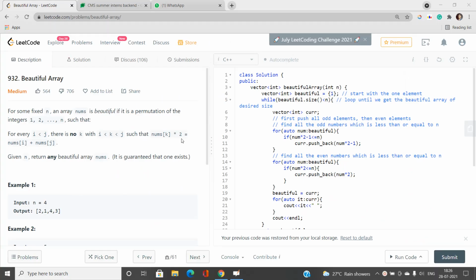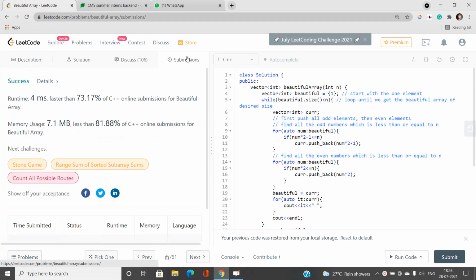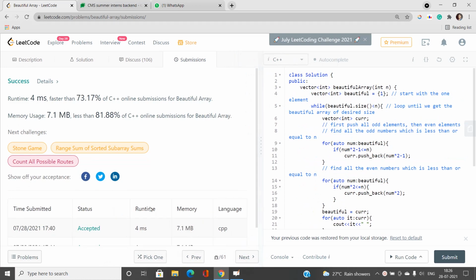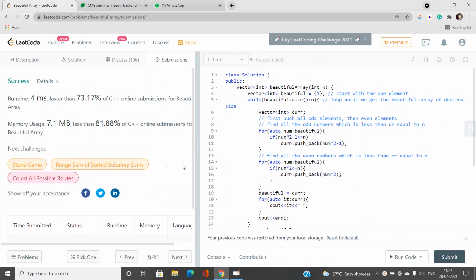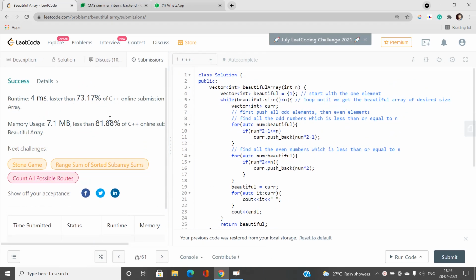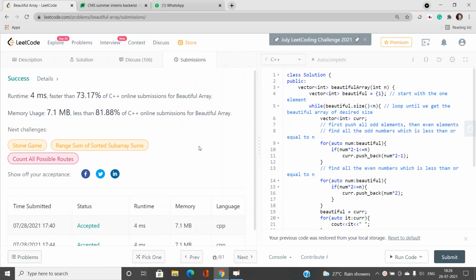Okay, so let's look over the code. I've already submitted some code, you can see over here. So let's discuss this one. I'm not talking about this one, the already submitted code, because I've done some printing over here.